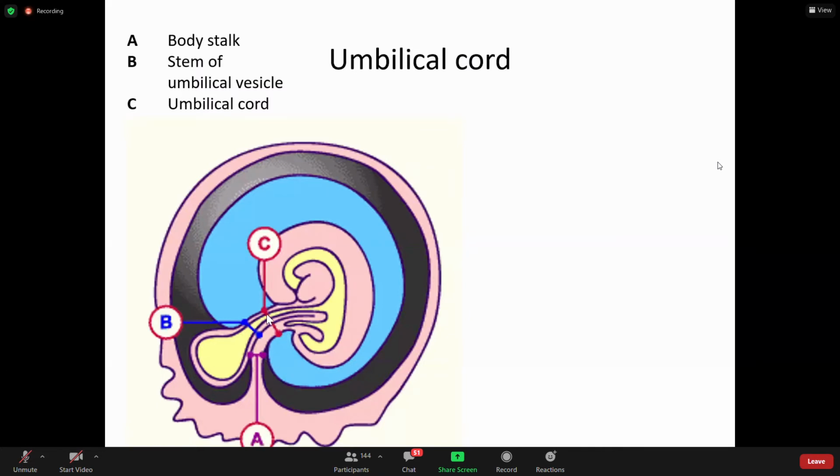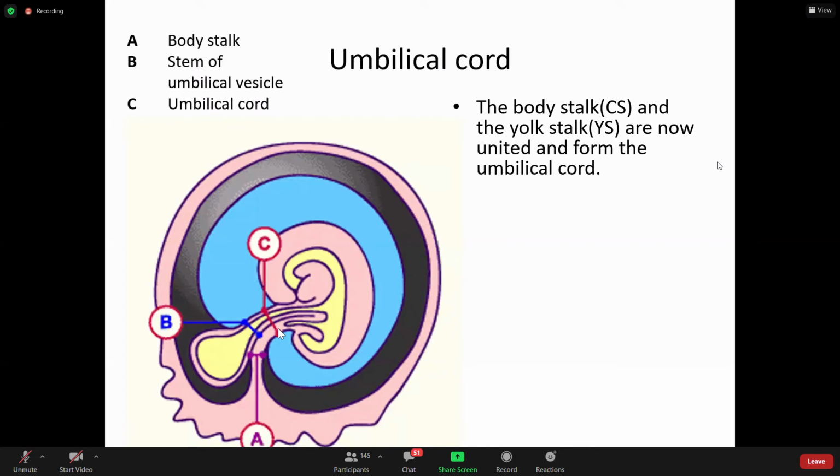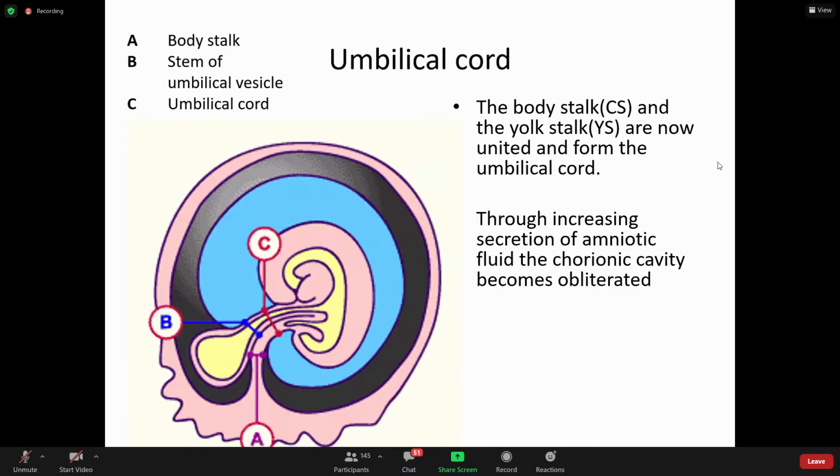This is the umbilical cord, which has all the structures visible here. We will see them. What are they? The body stalk and the yolk stalk are now united to form it. So this and this is the body stalk, and this B is the stem of the yolk sac. The initial portion of them forms the umbilical cord.